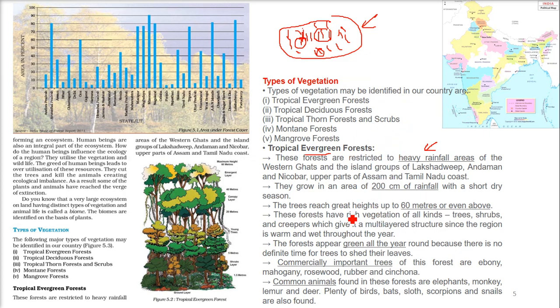So what are the commercially important trees, that is for trading purpose, or which are important for human use? These forests have ebony, mahogany, rosewood, rubber and cinchona. So ebony, mahogany, rosewood, rubber and cinchona, these are very important trees as far as their commerciality is considered. What are the animals in this region? So what do we get here? We have elephants, monkey, lemur, deer. There are plenty of birds, bats, sloth, scorpion, snails. These are also found here.